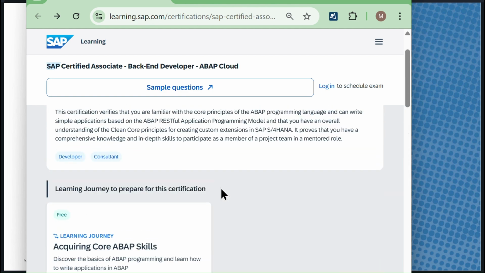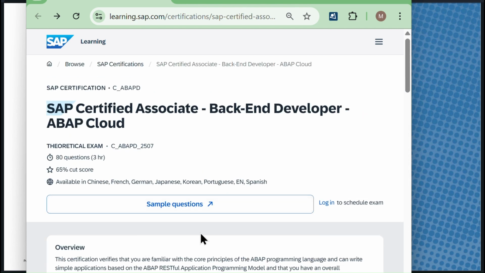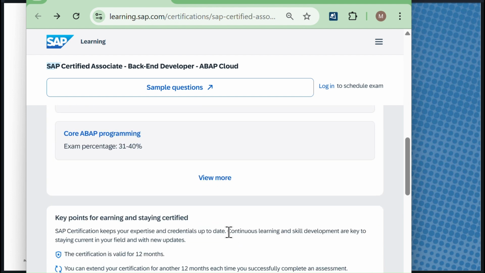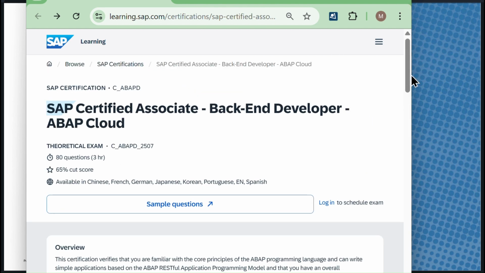So the only thing is you need a subscription. If you have this subscription, you need to renew it every year. If your company is providing it, then definitely it will be helpful. You can just use the subscription and get the certifications. Actually, it's really helpful for the interview stage. Let's go back.